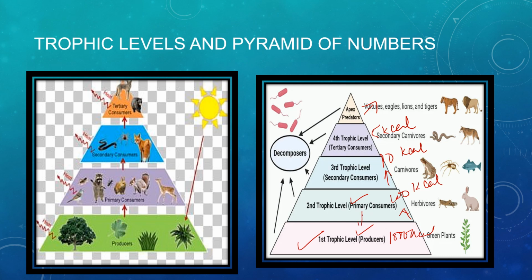Transferred means if they are consuming these plants, they will have that energy. If they are consuming this animal, they will have this. So from the first level it moves on to the second level, then to the third level, then to the secondary carnivores, then to the vultures, eagles, lions, and all. And lastly, all this energy is transferred to the decomposers. These decomposers then break the complex things into simpler ones. Okay, so this is the passing of the energy from one level to another, that is the trophic level and pyramid of numbers. This is the producers, this is the primary consumers, secondary and tertiary.